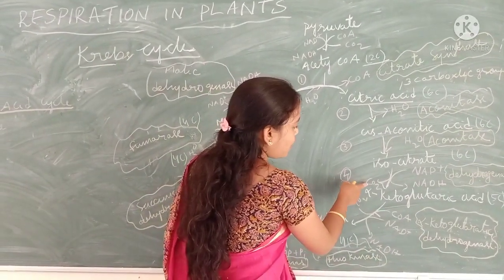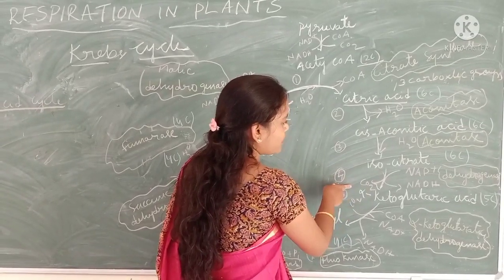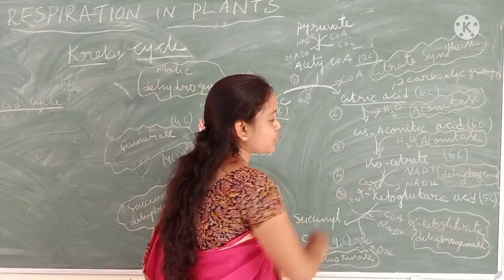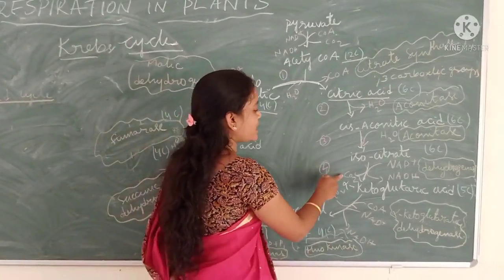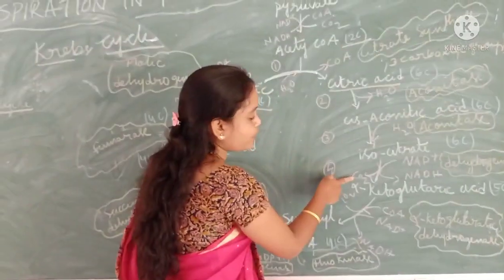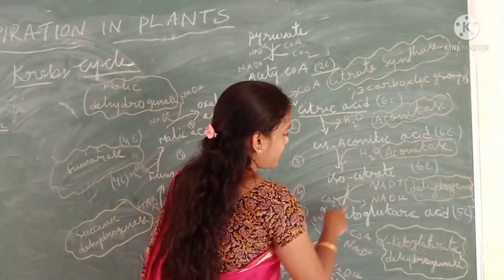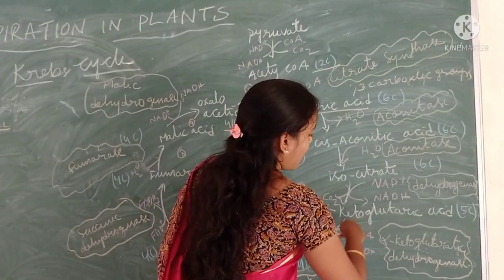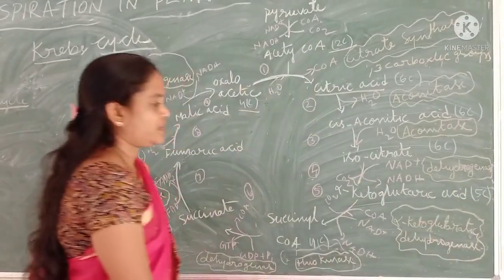See here, one carbon molecule is lost. That's why it is also called decarboxylation. One carbon molecule is lost out. That's why the isocitrate converts to alpha-ketoglutaric acid, which is a 5-carbon molecule.